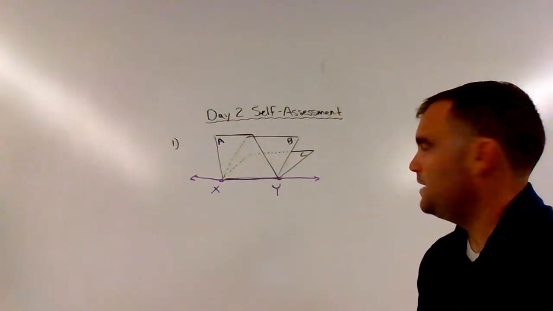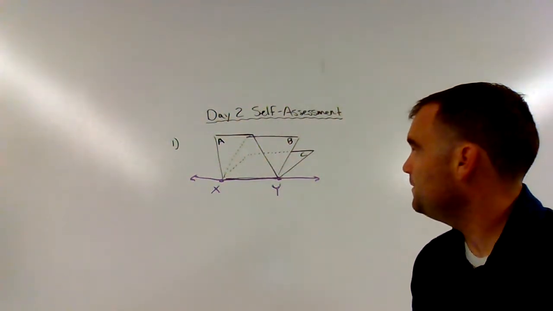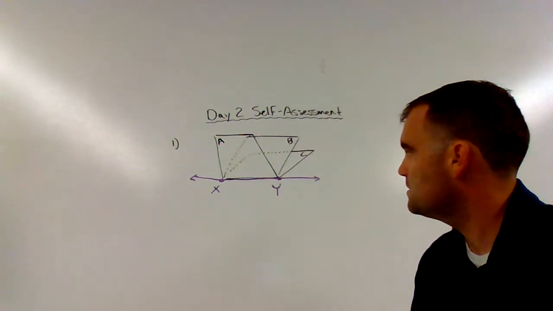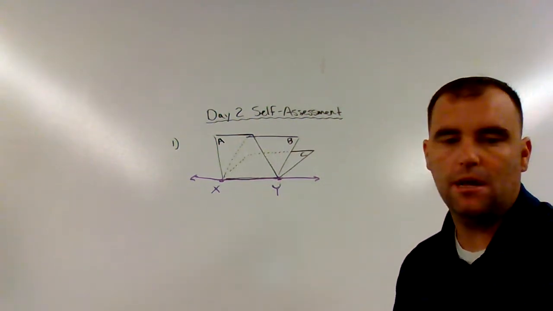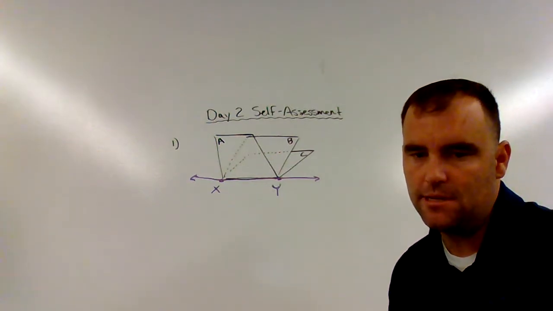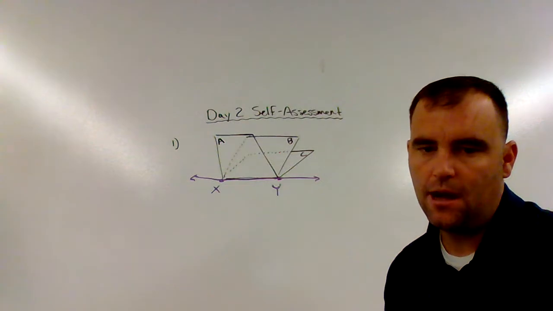All right, so we're looking at the day 2 self-assessment for geometry. I am 1. All right, and today you guys worked with points, lines, and planes. A little bit challenging. The first one here asked you to show planes A, B, and C intersecting at the